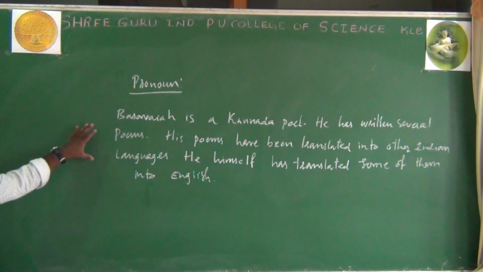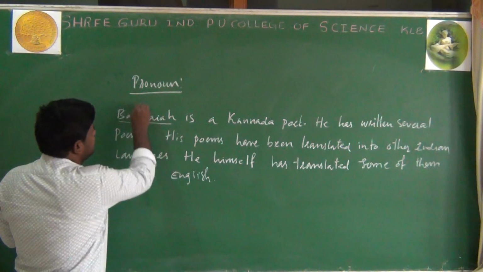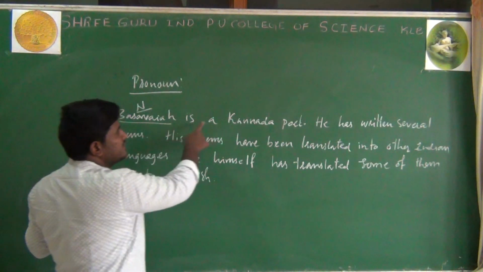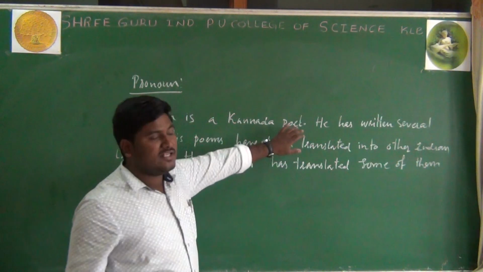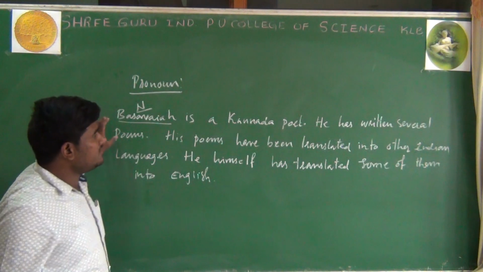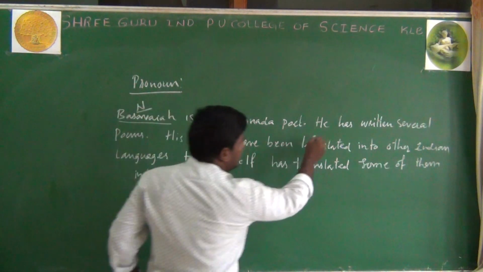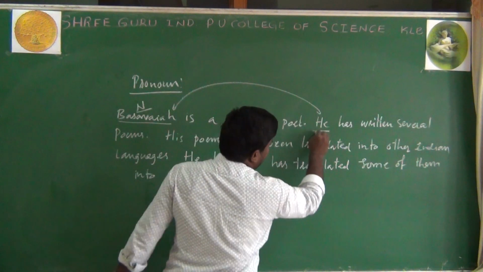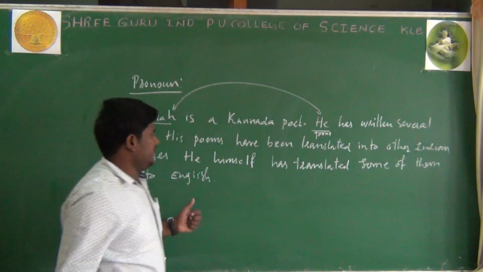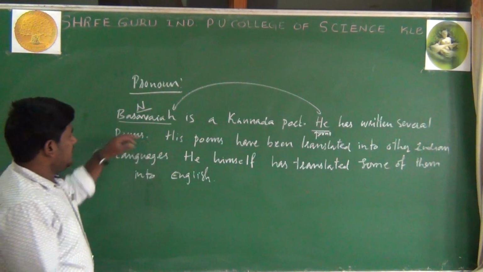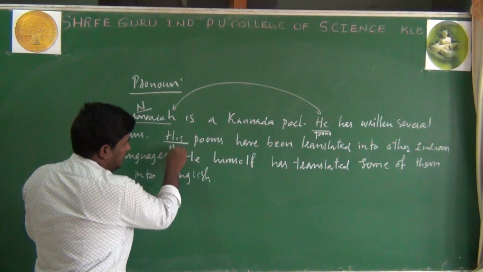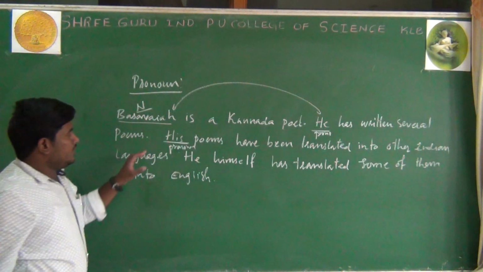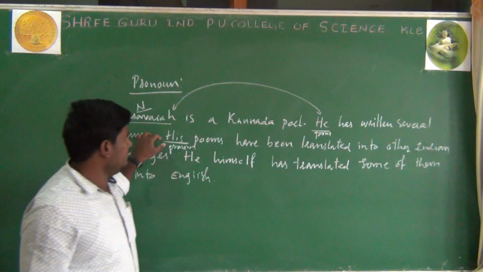When you see this paragraph, Basavaya, of course, is a noun because it is the name of a person. Basavaya is a Kannada poet. He has written several poems. He is a pronoun which is used in the place of Basavaya. He is a personal pronoun. His is also a pronoun. It is a reflexive pronoun.